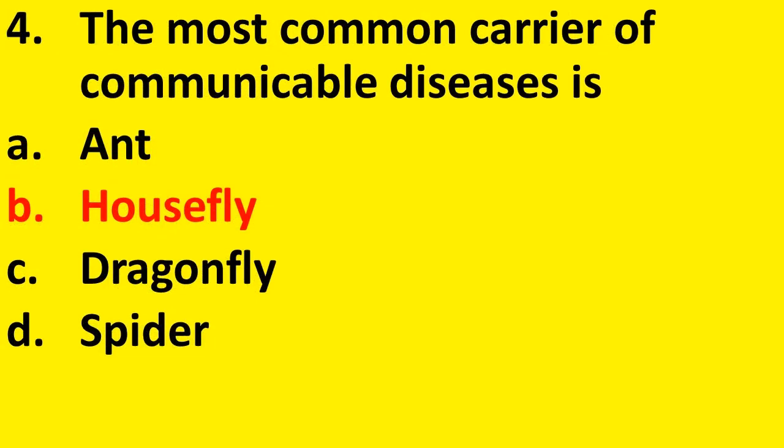MCQ number 4, the most common carrier of communicable disease is, the given options are ant, housefly, dragonfly and spider. What is the correct answer? It is housefly, the most common carrier of communicable diseases.